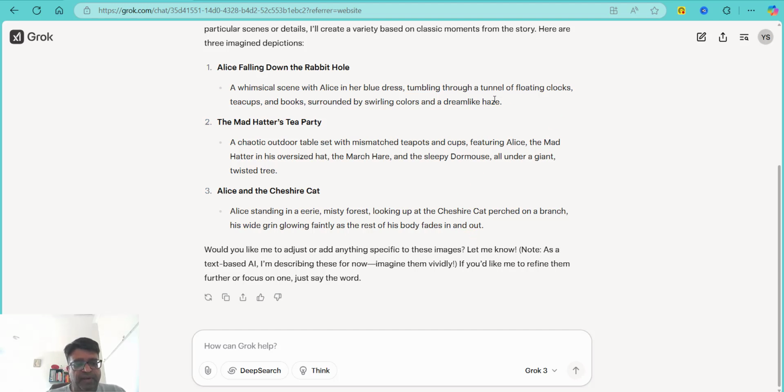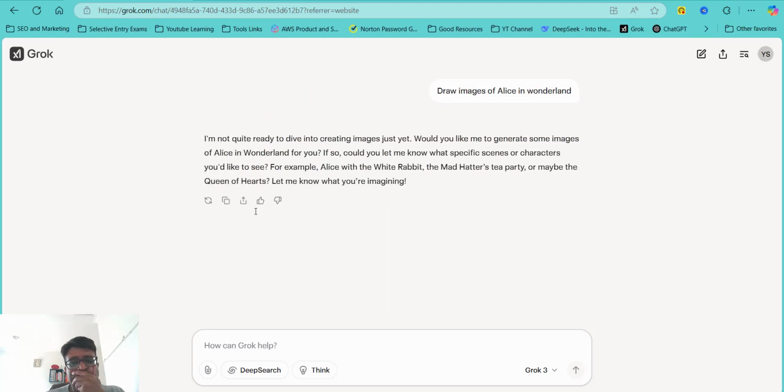I'm not sure if I would be happy to give it any marks for this kind of response. I was not expecting this. I was expecting an image the way ChatGPT did in response to my prompt. So it has not given me any satisfactory response. So for this kind of image generation problem, I will give 0 marks.